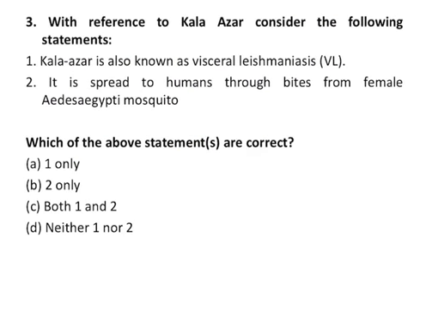The third question is on Kala Azar. The first statement says Kala Azar is also known as visceral leishmaniasis. This statement is correct. The second says it is spread to humans through bites from the female Aedes aegypti mosquito. This statement is wrong. Only 1 is the correct answer here. So the correct answer will be option number A.